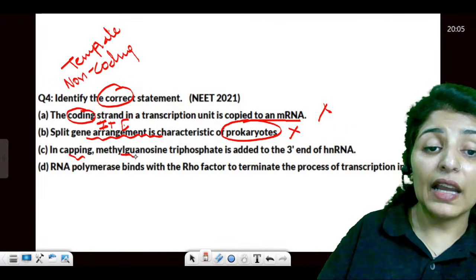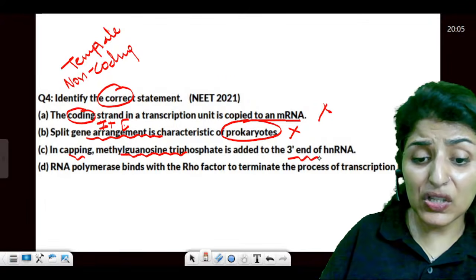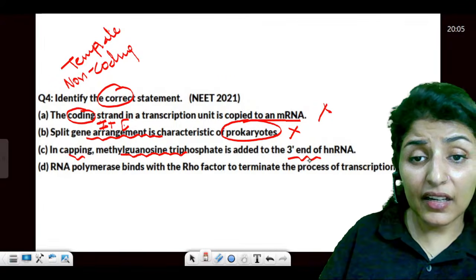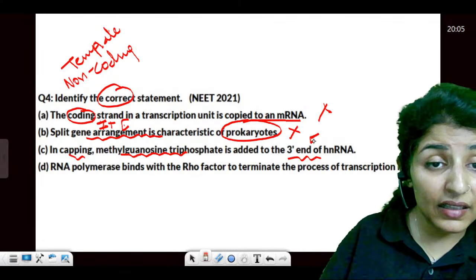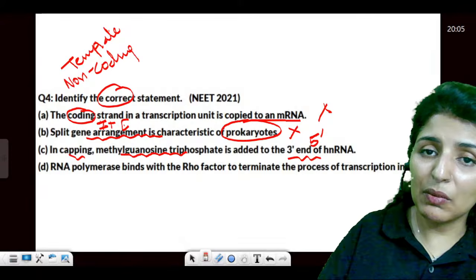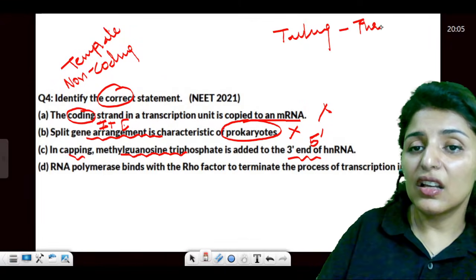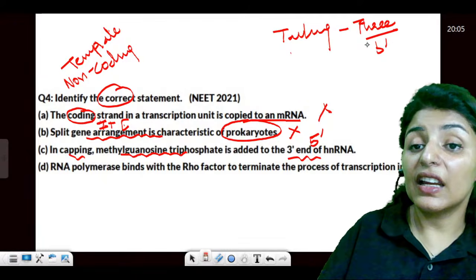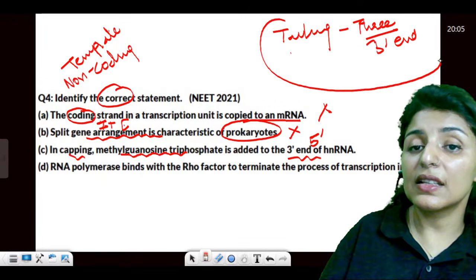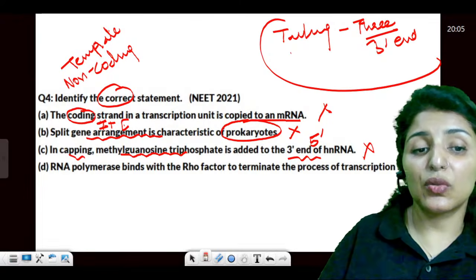In capping, methyl guanosine triphosphate is added to the 3' end. Let me know, is it added to the 3' end? No, capping occurs at the 5' end. Tailing occurs at the 3' end. See, it is easy to remember: T for tail, T for 3, right? Can you remember it like this? So capping will occur at the 5' end, so that is wrong.